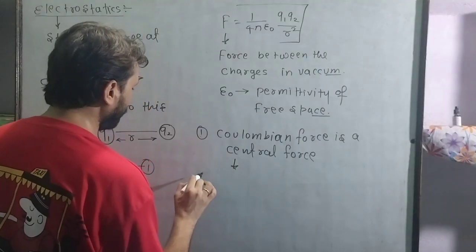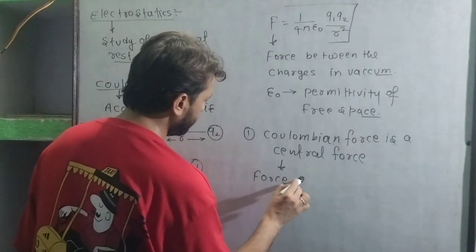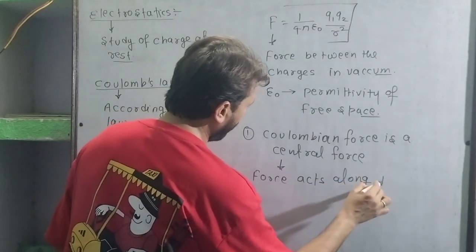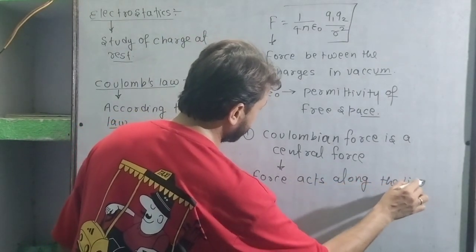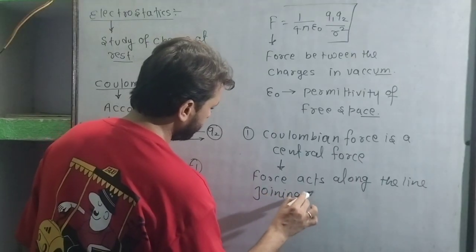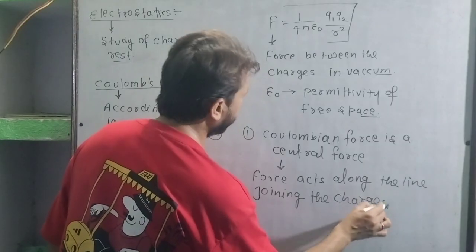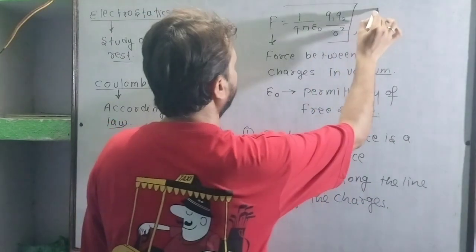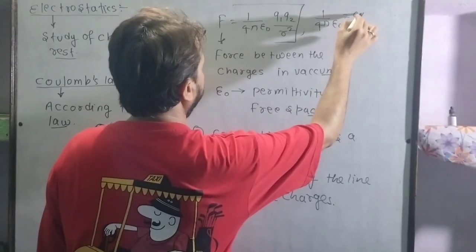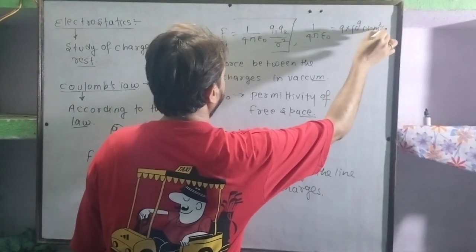The meaning of central force is this: force acts along the line joining the charges. Line joining the charges. Everyone please pay attention. We can write also the value of 1 upon 4 pi epsilon naught. That is 9 into 10 to the power 9 Newton meter square per Coulomb square.